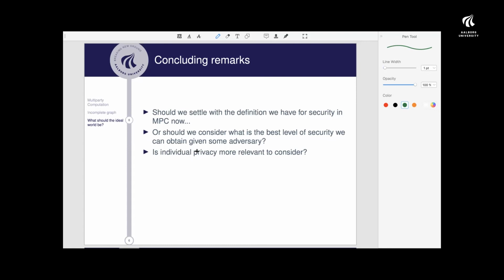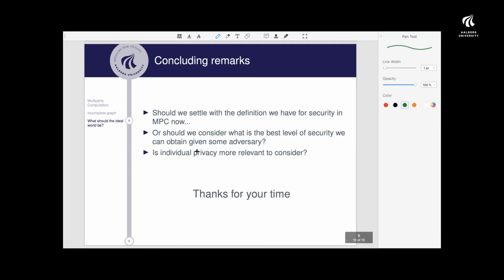So this is, as I said, up for discussion. I would like to discuss it with you. What should be the best way of looking at privacy and security in MPC? I hope that we can talk about that later.